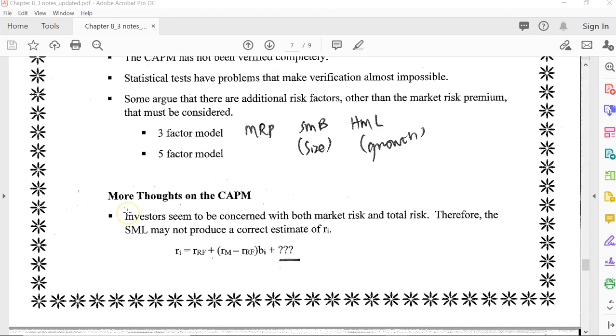More thoughts on the CAPM model. Investors seem to be concerned with both market risk and total risk. Therefore, the SML may not produce a correct estimate of RI. Again, there could be other risk factors besides the market risk premium here.